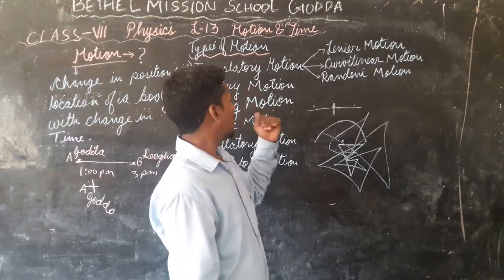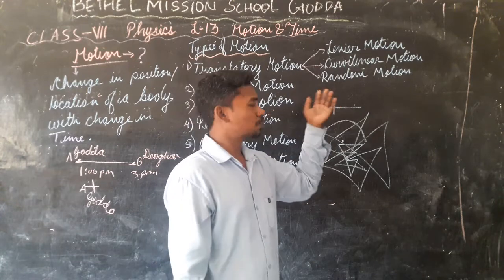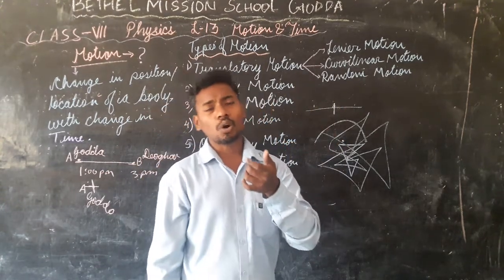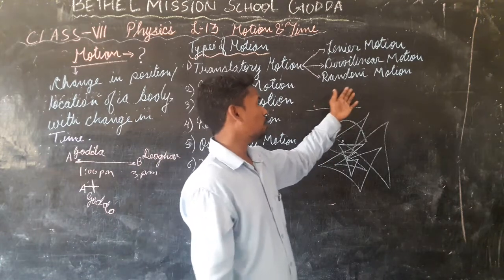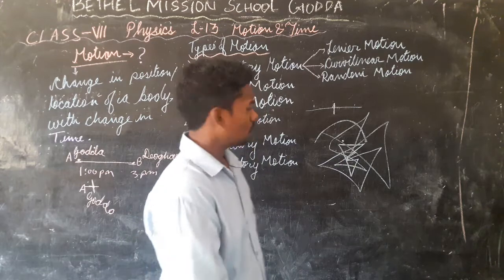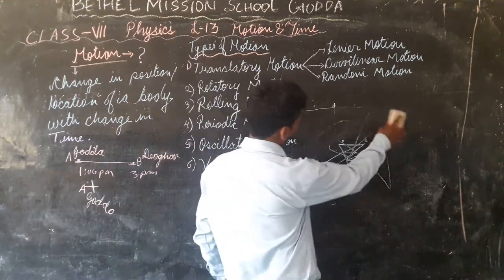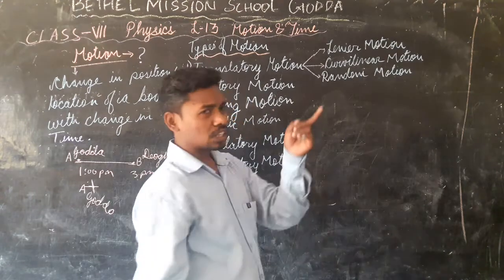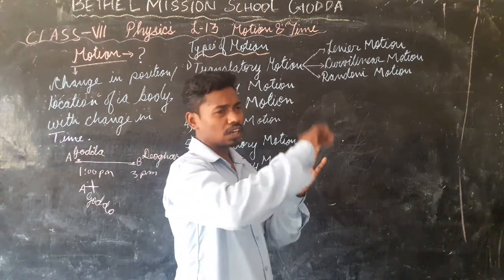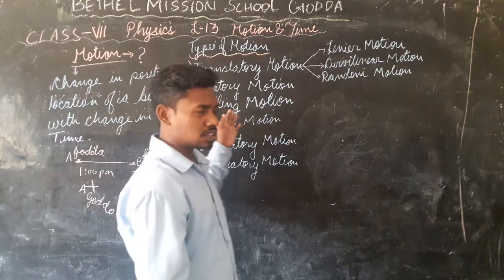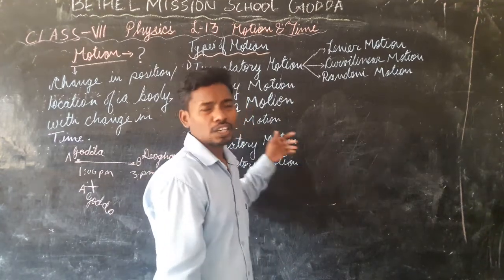They are translated motions, but since their direction is not constant, they are said to be random motion. In random motion, what keeps on changing? Direction. Whereas in curvilinear motion, the motion is about an imaginary center, and a curved path is traveled. Whereas in linear motion, the movement is in a straight line.